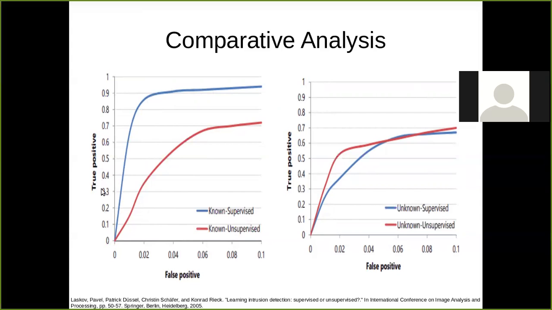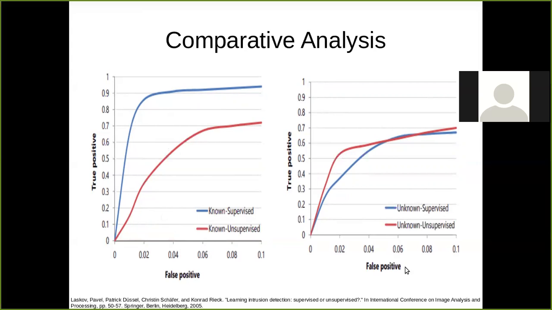They are giving true positive results, which means the result is good and the prediction is correct, while false positive means it is wrongly predicted. So this blue line, that means supervised, is working better.